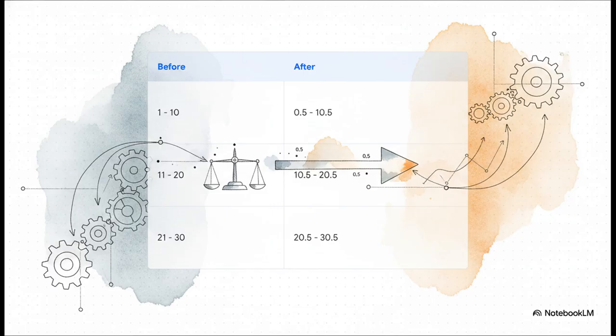Let's say our adjustment factor is 0.5. By subtracting it from the left side and adding it to the right, our old broken intervals of 1 to 10 and 11 to 20 magically transform into 0.5 to 10.5 and 10.5 to 20.5. See how the limits now touch perfectly? We've successfully created true unbroken class boundaries.